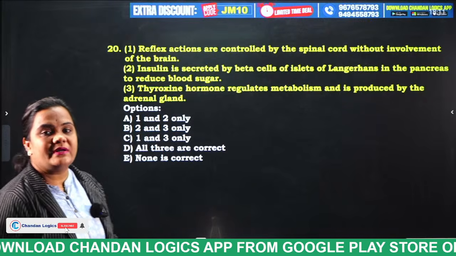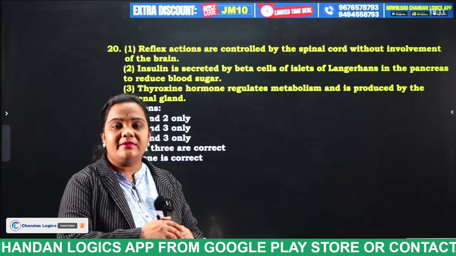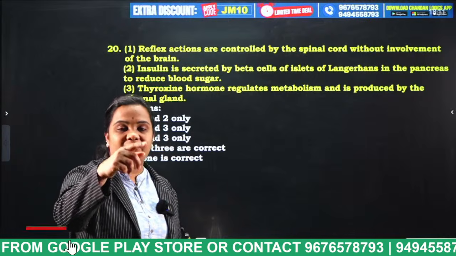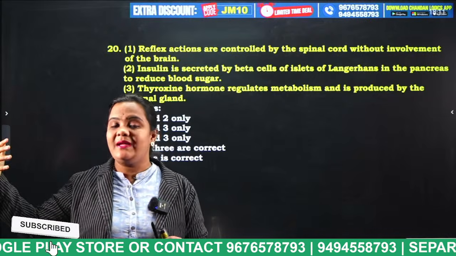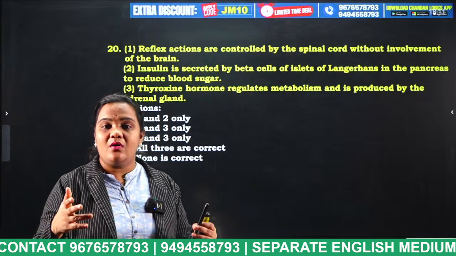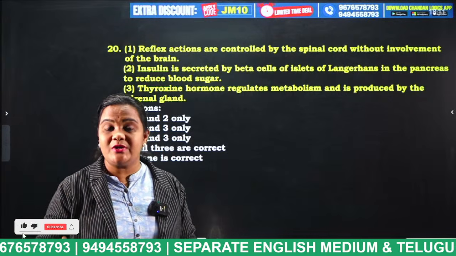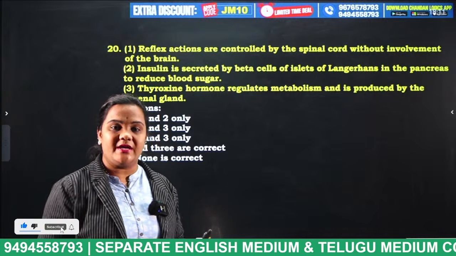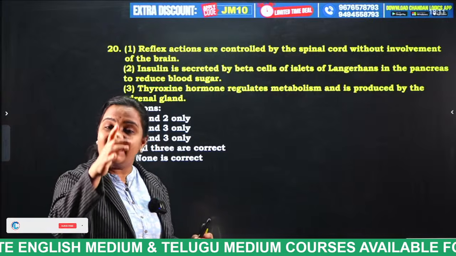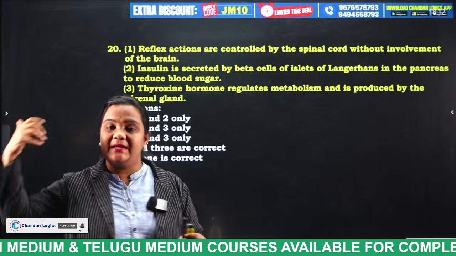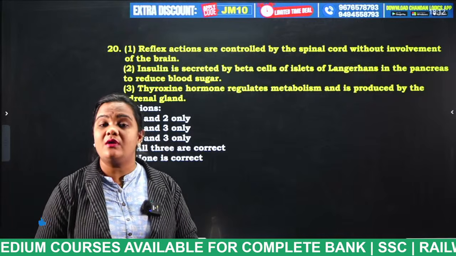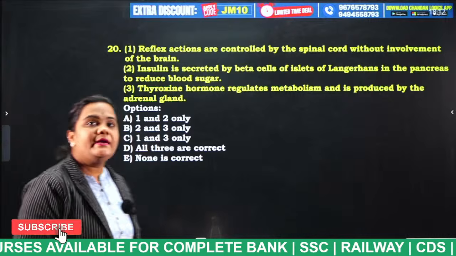For example, there is a flame. If I put my finger near the flame, automatically I will take my hand backwards. Why? Because here my brain is not functioning, students, my spinal cord is functioning. So it is nothing but a reflex action. The movement of the hand taking backwards when I put it near the flame is due to the working of the spinal cord, not by the brain. Okay, so what is the answer?